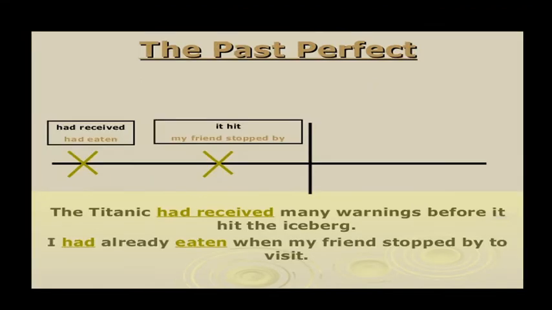The past perfect. Here, the Titanic had received many warnings before it hit the iceberg. Two past events, but which one happened first? The Titanic had received warnings. So for that past in the past, we are using the past perfect. I had already eaten when my friend stopped by to visit.